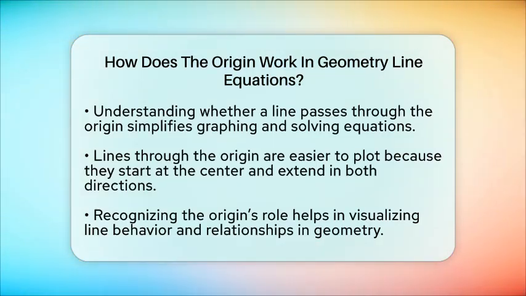In summary, the origin in geometry line equations is the point 0, 0, where the axes meet. Lines that go through this point have equations of the form y equals m times x, meaning their y-intercept is 0. This concept is fundamental for understanding how lines behave on the coordinate plane and for graphing various geometric figures efficiently.